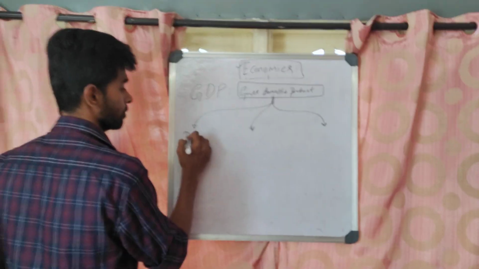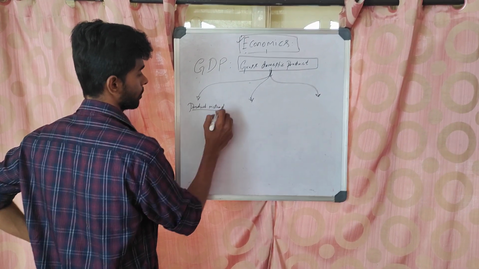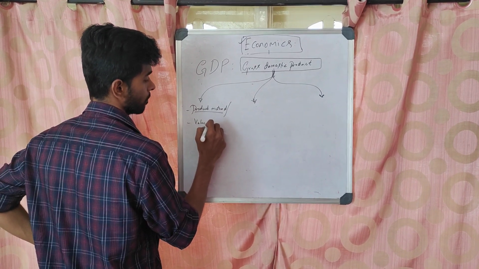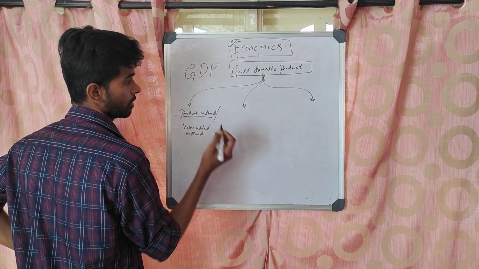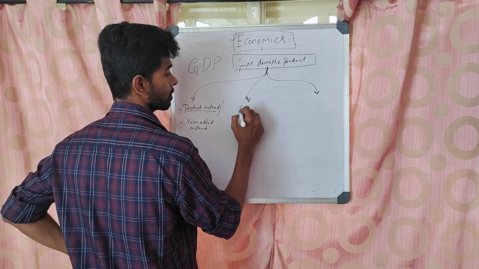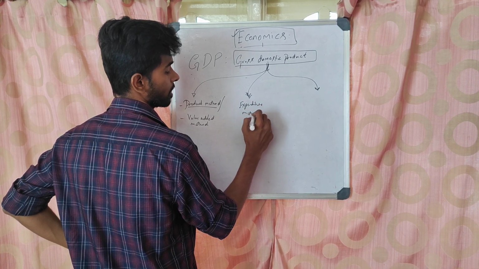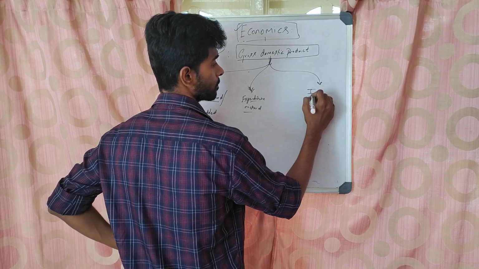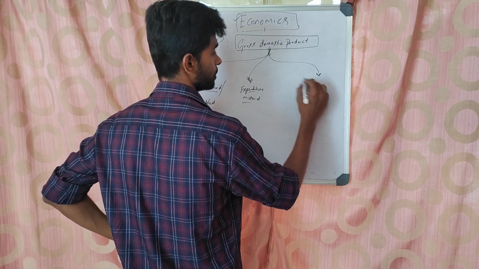First one is the product method or value added method. Second one is the expenditure method. Third one is the income method.